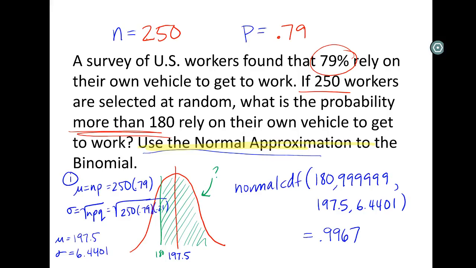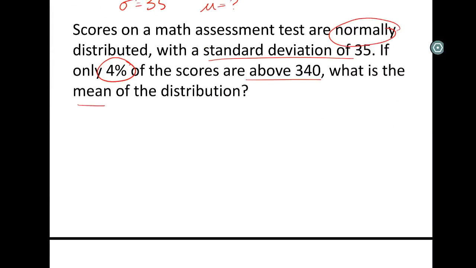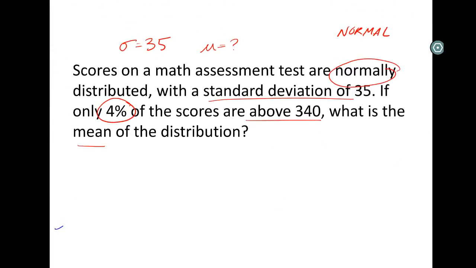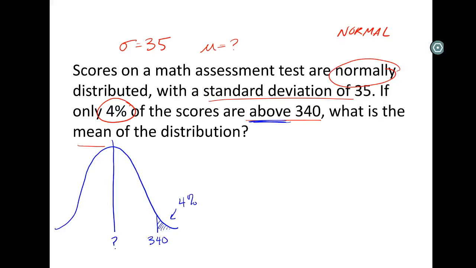Our first step is to draw our curve. We don't know the mean, that's what we're looking for. But we know 4% are above 340. So above gives me a keyword telling me shade to the right. And that's 4%. And then this is 340. So our value, whatever it is, has to be less than 340.